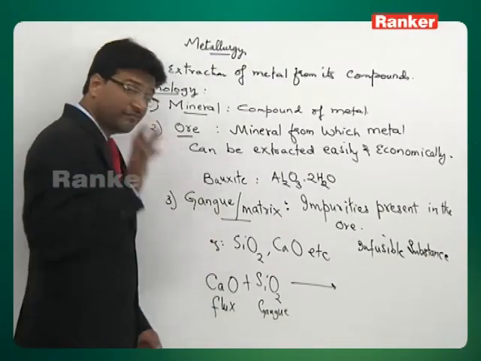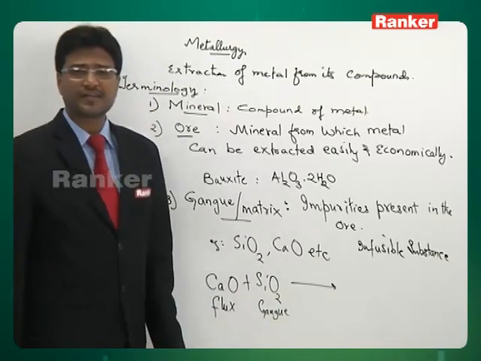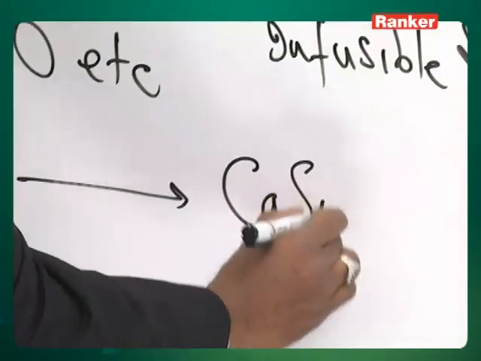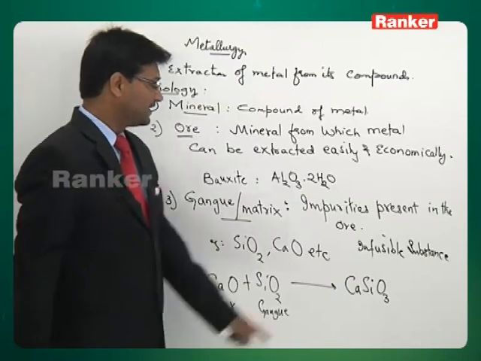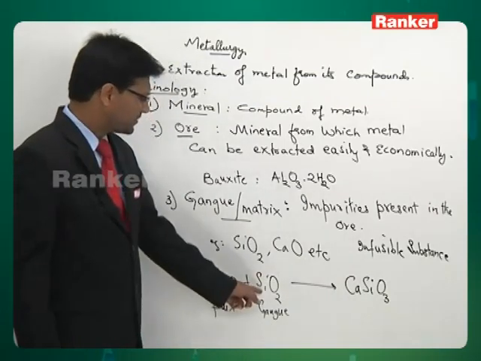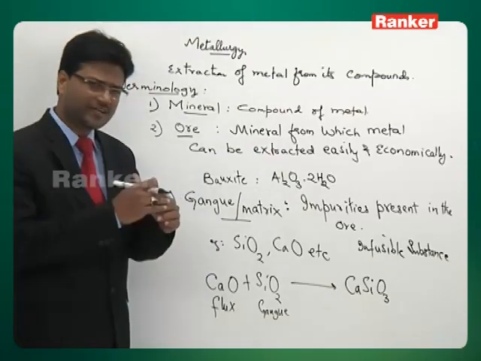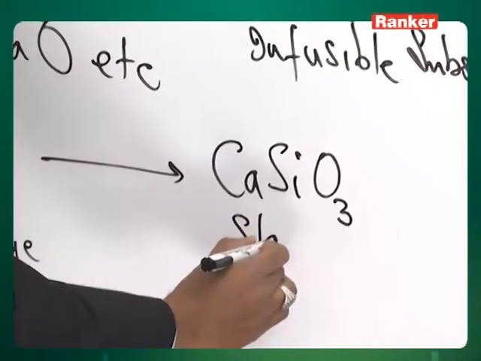These two combine. Why do they combine? Because this is a basic oxide and SiO2 is an acidic oxide. They combine and the resulting substance is CaSiO3. This is called calcium silicate. Unlike these two substances, this is an easily fusible substance and it can be removed very easily. This is called slag.